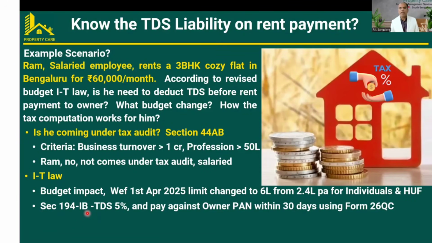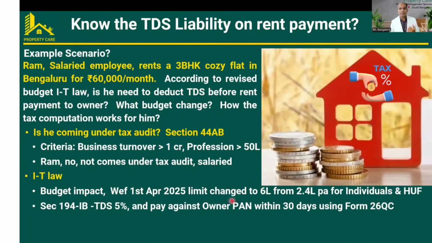Under Section 194IB, TDS of 5% has to be deducted if the rent payment crosses 6 lakhs total per annum. He pays 60,000 per month, so 60,000 into 12 is 7.2 lakhs, which crosses the 6 lakhs. Then he is supposed to deduct the 5% TDS and pay the balance to the owner.